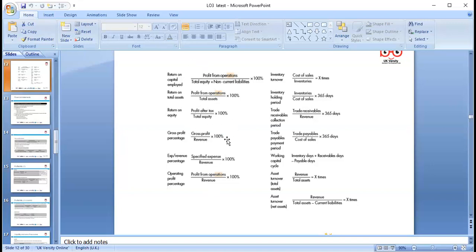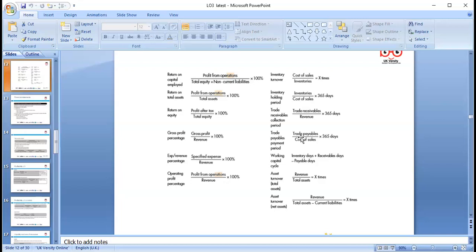These are all the ratios we can calculate under the profitability ratios. Use of resources we call efficiency ratios: cost of sales divided by inventory. So we can find inventory turnover days, inventory turnover, how many times inventory is turned over in a year's time. Trade receivable days should always be lower than trade payable days. So we have a safety net.